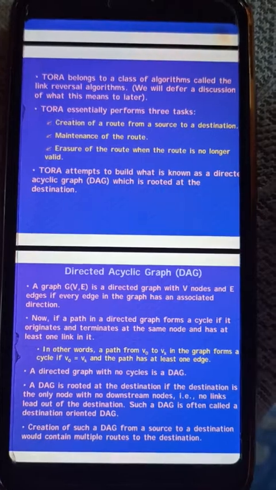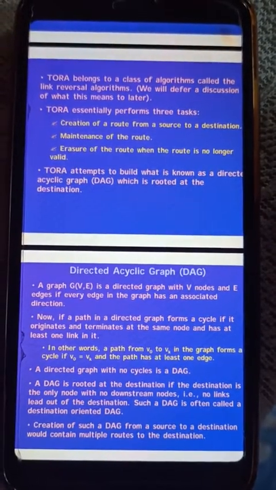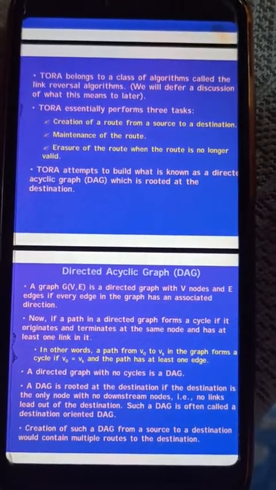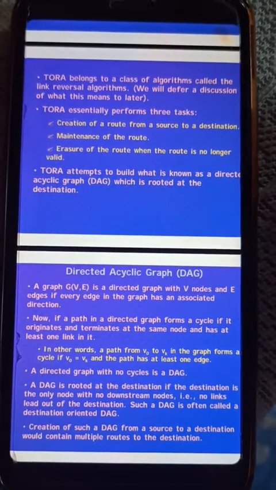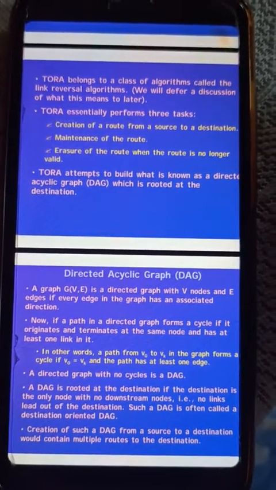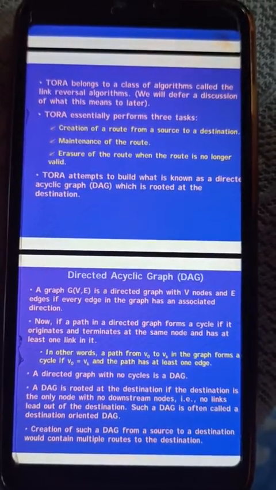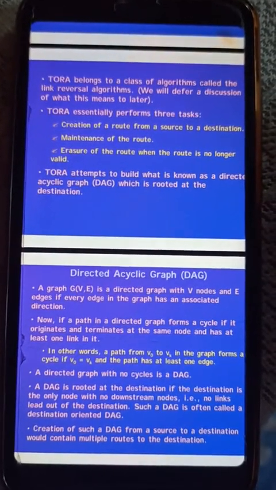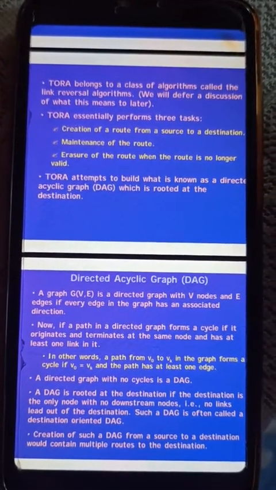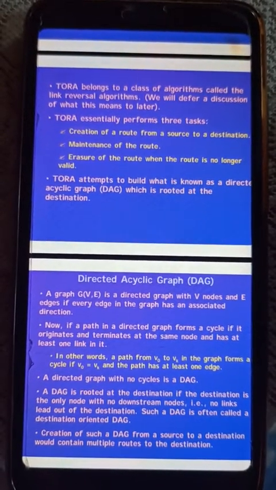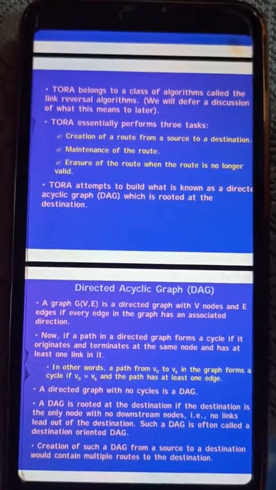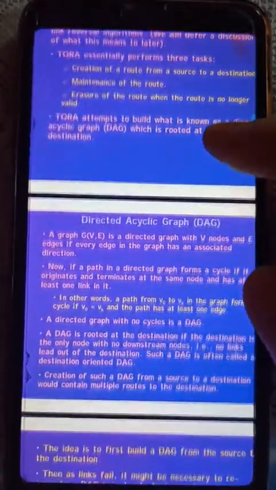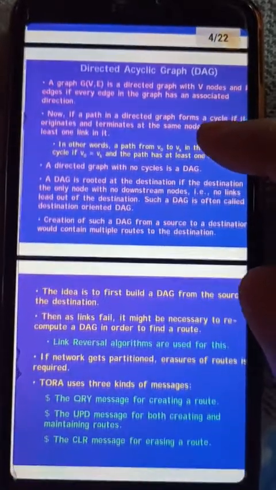A DAG is rooted at the destination if the destination is the only node with no downstream nodes, such that no link leads out of the destination. Such a DAG is often called a destination oriented DAG. Creation of such a DAG from a source to a destination would contain multiple routes to the destination.